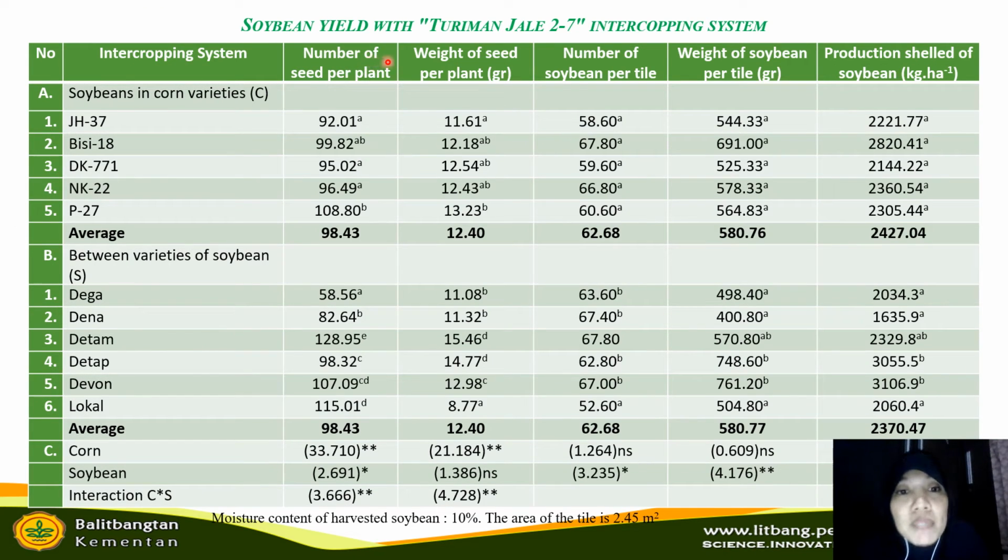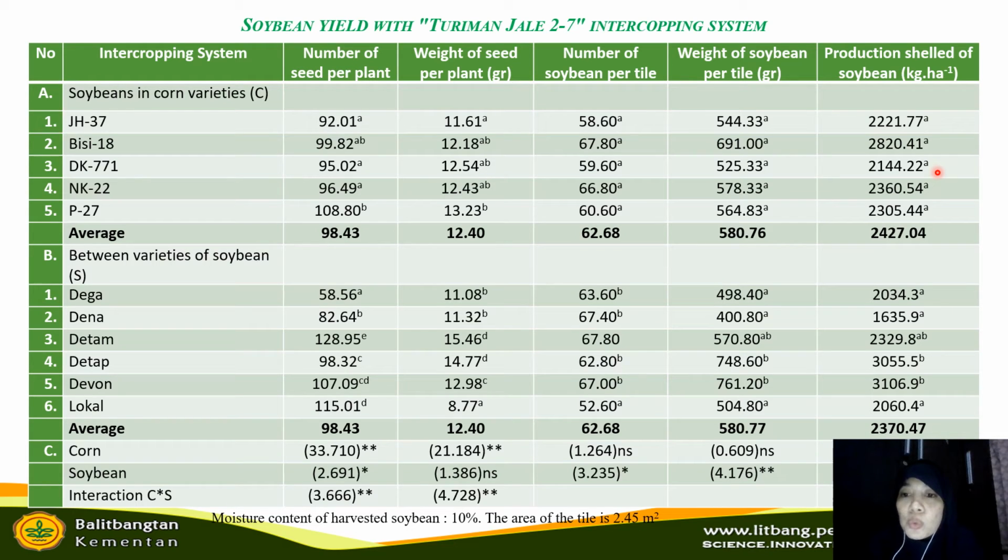This is the soybean yield with Turimanjale 27 intercropping system. For soybeans in corn varieties, we got the highest yield from soybeans which is planted with BC18. We got 2,820.41 kg per hectare, while the lowest is from the soybeans which is planted with DK771 corn.